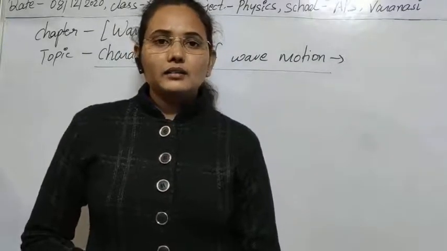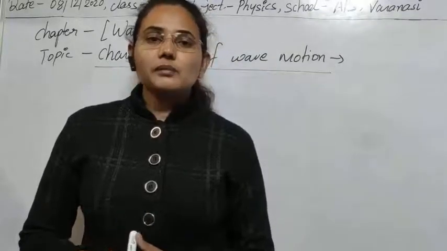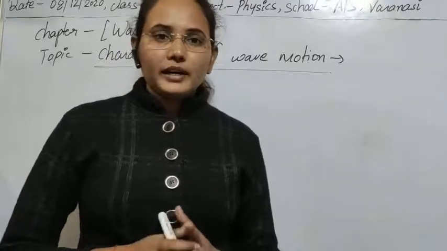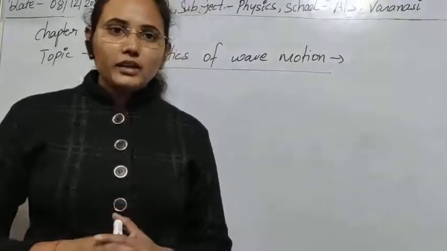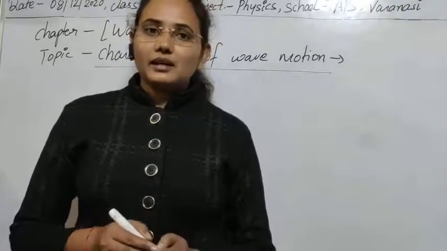Third is that all the particles that are executing simple harmonic motion have different velocities, and we have already proved this mathematically while calculating particle velocity and particle acceleration.